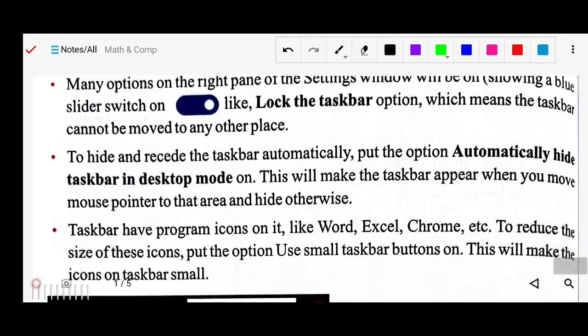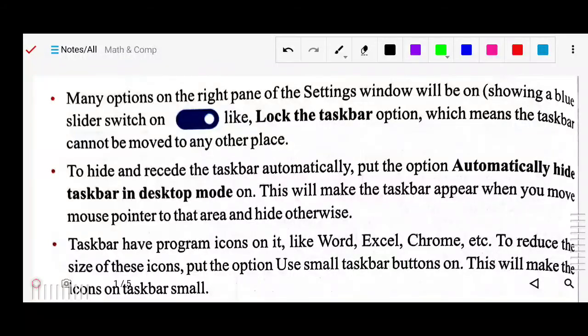First, many options are shown on the right pane of the settings window. The first is a slider switch, shown in blue. This is the lock the taskbar option, which means the taskbar cannot be moved to any other place.